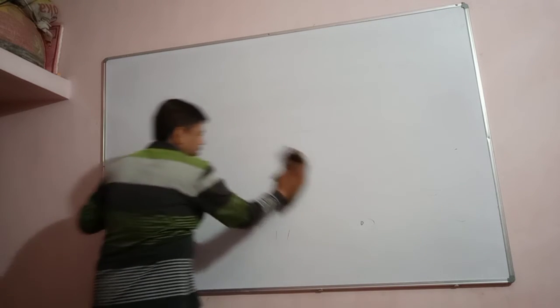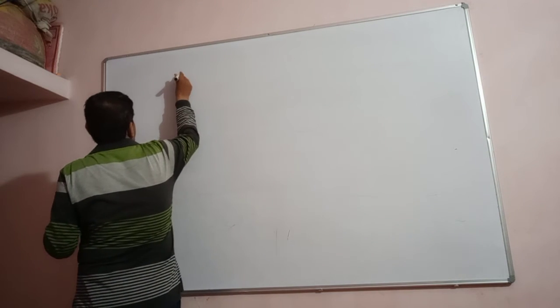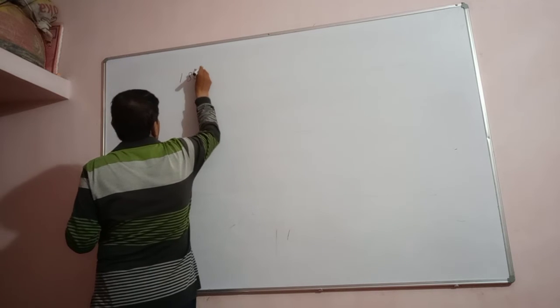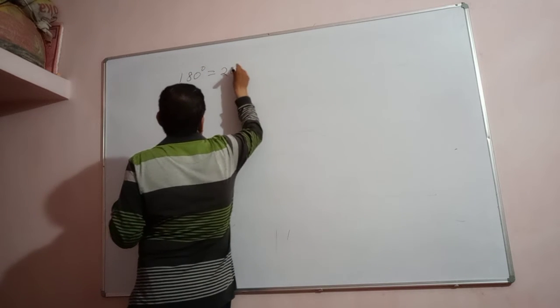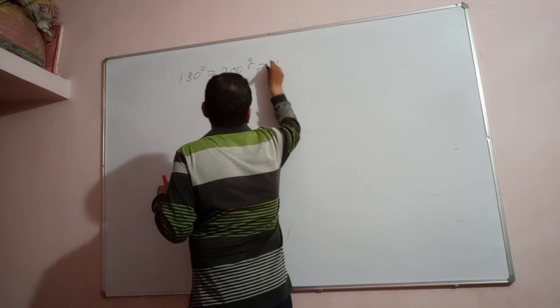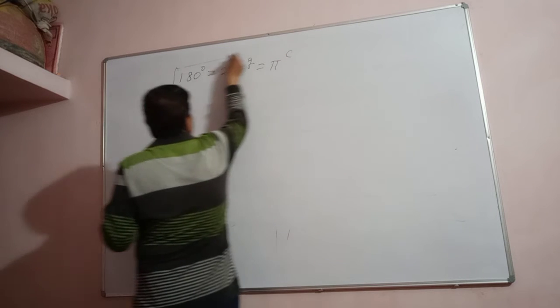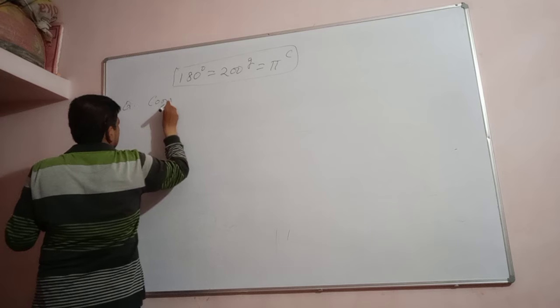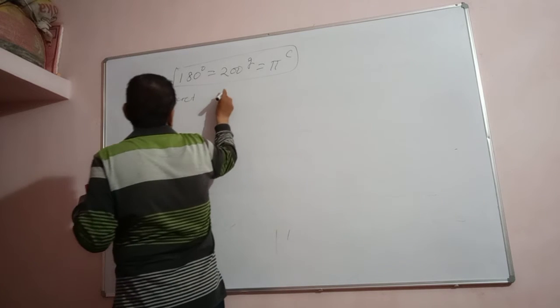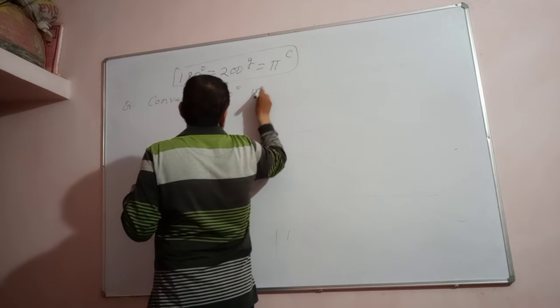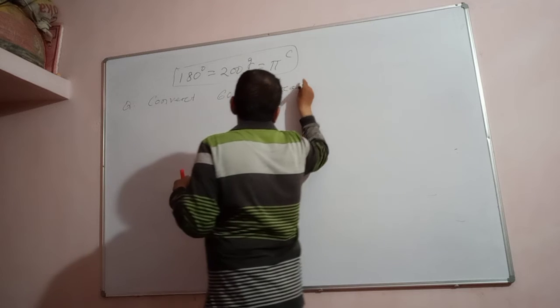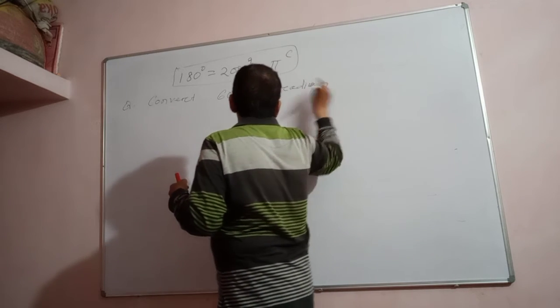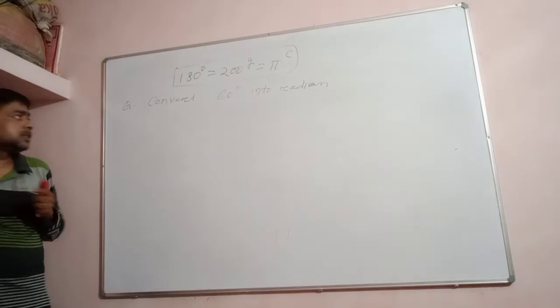Conversion of units of measurement of angle. Suppose I will tell you one question on the conversion of units of measurement of angle. Pi radian, so 180 degree is equal to 200 grade is equal to pi radian. Let us see one question I am discussing. Suppose the question is: convert 60 degree into radian. Let us see how to convert.